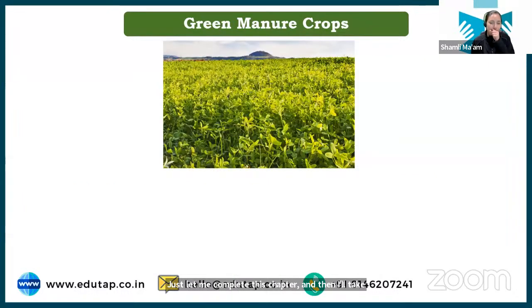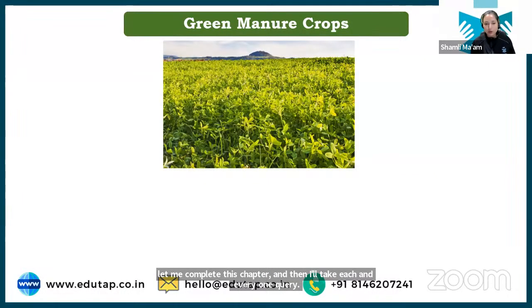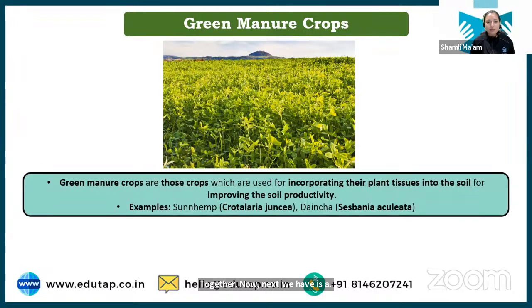Now next we have is the green manure crop. So students, what is manure? Manure, anything that is adding nutrients to the soil, is called manure, right? Now, what is the meaning of green manure crop? There are some crops which can be used as a manure in the soil. These are green manure crops.